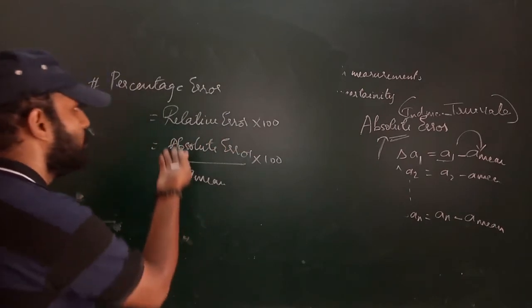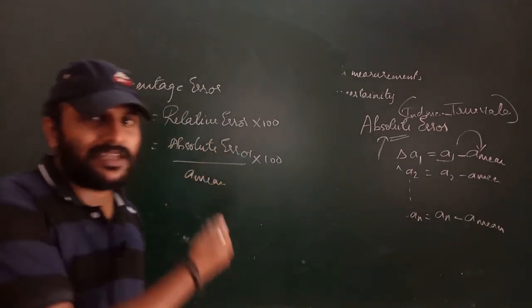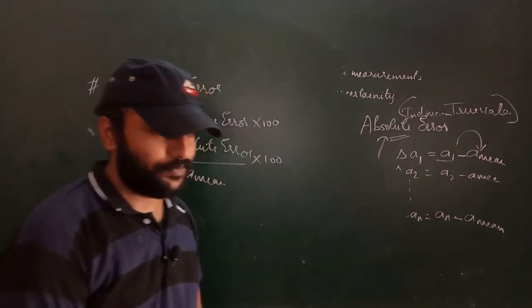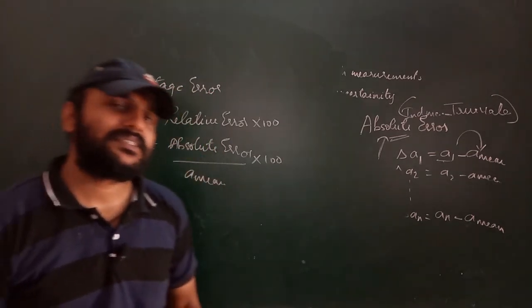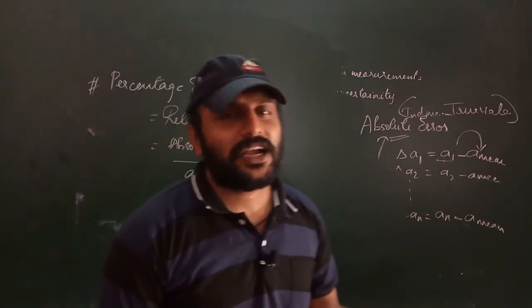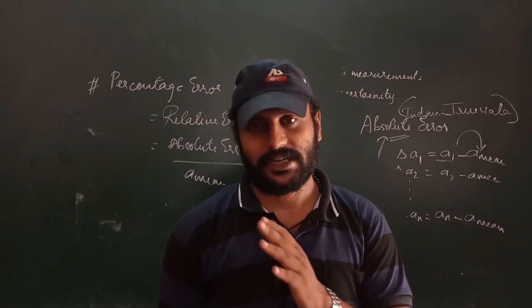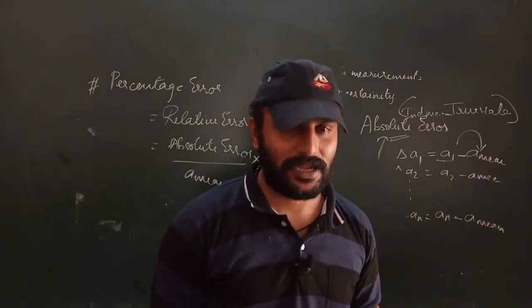Absolute error by the mean value is the relative error. Multiply the relative error by 100 and you get the percentage error. I hope everyone understood these types of errors.